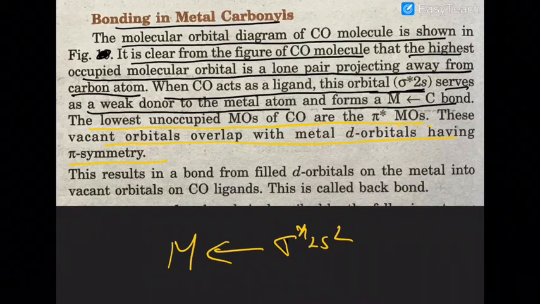I am repeating once more. The electron pair present in the d orbitals of the metal will be donated back to the empty pi antibonding orbitals of carbon monoxide. Are you sure about that? Clearly understood?